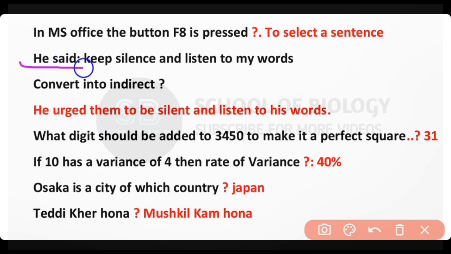He said, "Keep silence and listen to my word." Convert this sentence from direct into indirect. He urged them to be silent and listen to his word.